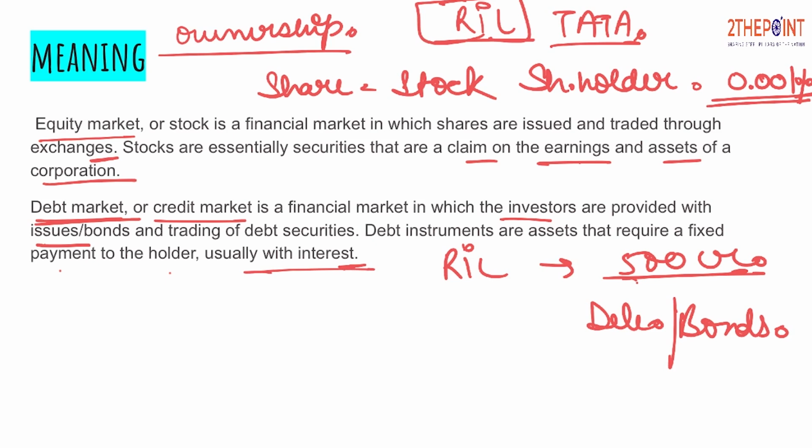In the case of shares, the shareholders were getting dividends as a return on their investment. In the case of the debt market or debt securities, the investors will get interest on their investment. So debt securities do not show ownership in the company, whereas shareholders or share owners are the owners of the company by whatsoever percentage their capital contribution is.